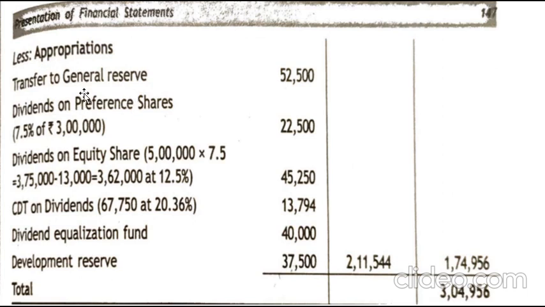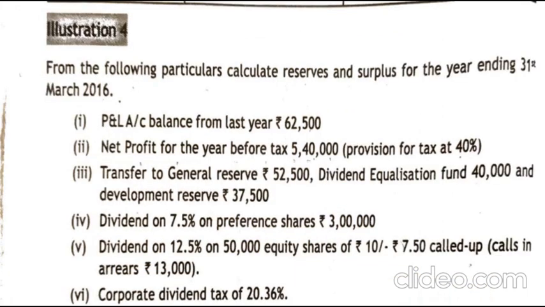reserves. As you read in the question, transfer to general reserve 52,500, dividend equalization fund 40,000 and development reserves 37,500. These are the funds obtained from the reserves which have been maintained by the company.